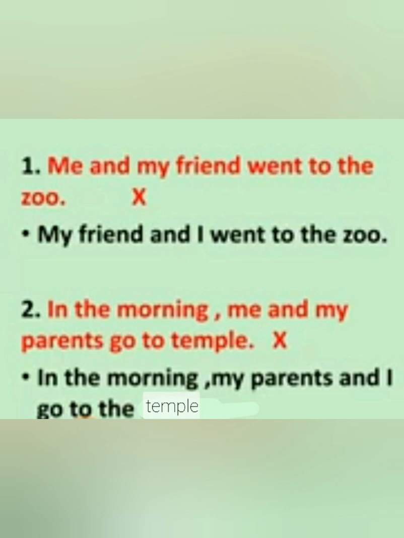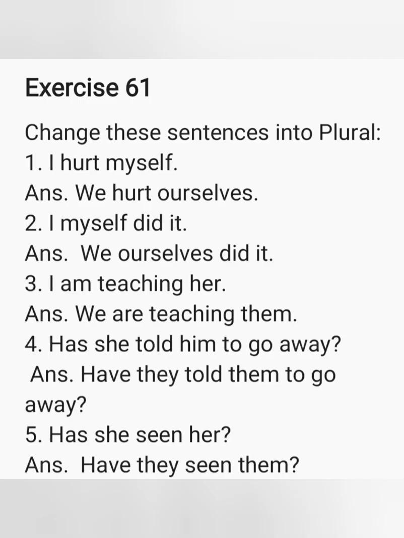Second is, in the morning, me and my parents go to the temple. Many of you have written this line in your composition, when asked how you celebrate your birthday. This is again a wrong way to write. What is the right way to write? Yes, in the morning, my parents and I go to the temple. So, this is the right way to write.